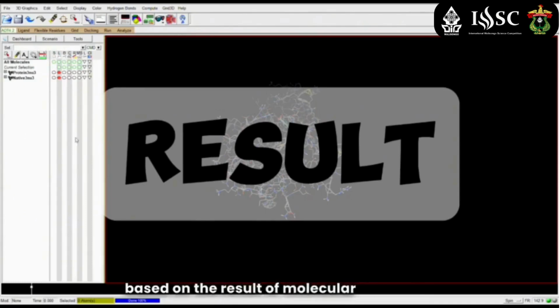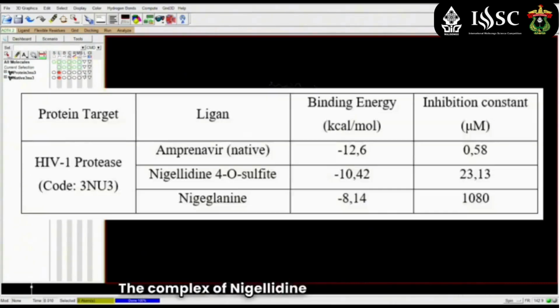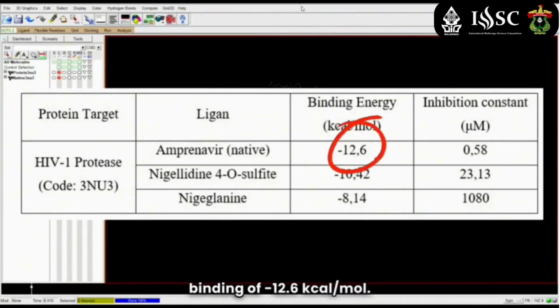Based on the result of molecular docking of metabolite compounds of the genus Nigella, the complex of nigellidine 4-O-sulfite has a binding energy of minus 10.42 kilocalorie per mole, and the nigellidine complex has a binding energy of minus 8.14 kilocalorie per mole, while the standard ligand amprenavir has a binding energy of minus 12.6 kilocalorie per mole. Active compounds have the potential to be inhibitors if they have a lower binding energy value than the standard ligand.